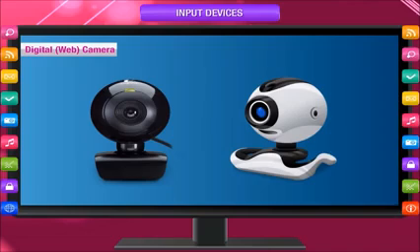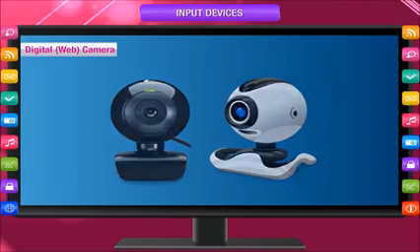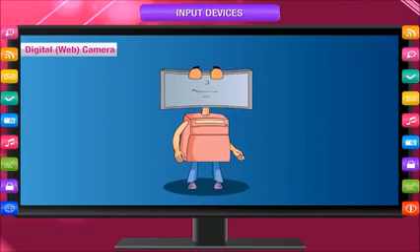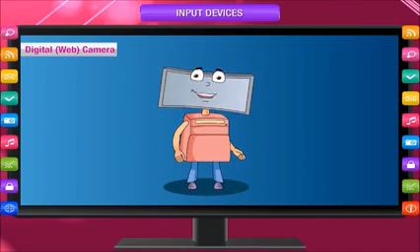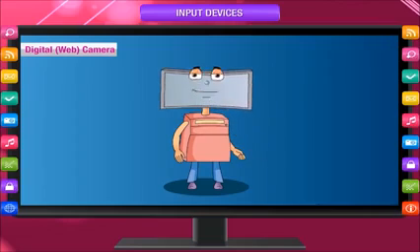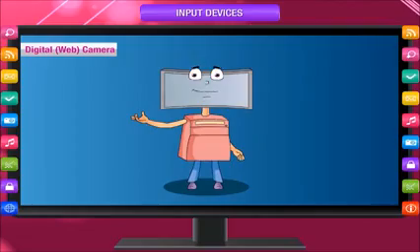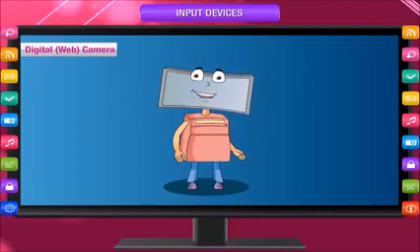Digital web camera. This device can be used to enter photographs and video into the computer. Later, these can be edited with the help of some software that is specially designed for this purpose. Input devices allow us to communicate with the computer in many different ways. But still, the most commonly used input devices are the keyboard and mouse. Without these devices, you may not be able to work with a computer.